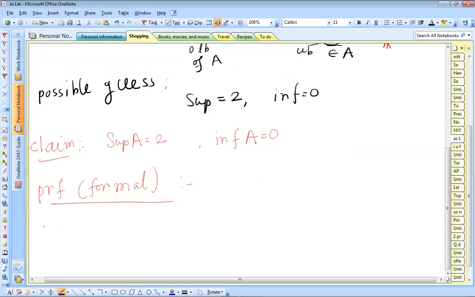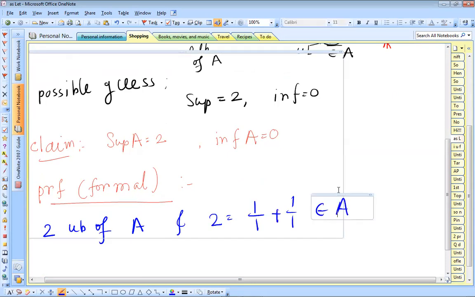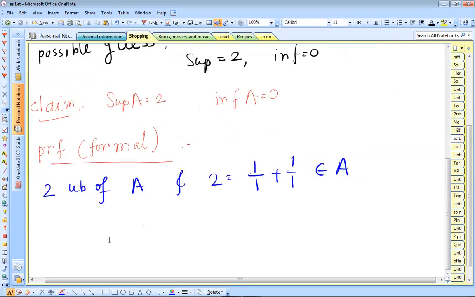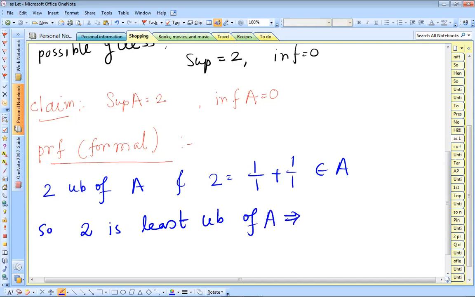First observe that 2 is an upper bound of A, and 2 belongs to A. So 2 is the least upper bound of A, which implies the supremum of A is 2.